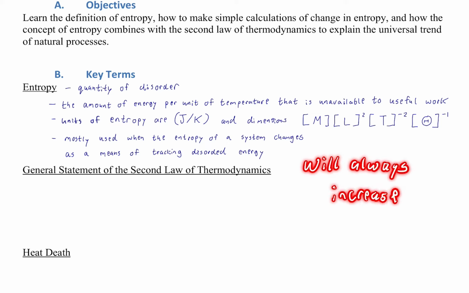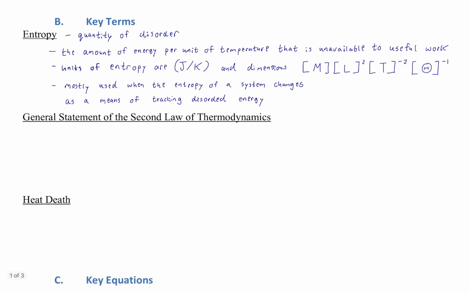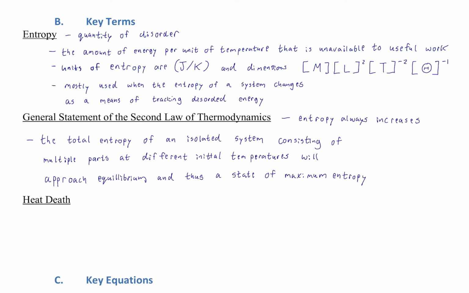And in that way, it establishes that, in the same way that energy can't be created or destroyed, likewise, entropy can't just go down in the universe as a whole, or in a complete system. If there's a closed system and there are systems within that closed system, then as those smaller systems interact, the larger system as a whole will have an increase in entropy, a measurable increase. And that does take us directly to the general statement of the second law of thermodynamics. And that simply is that entropy always increases, right?